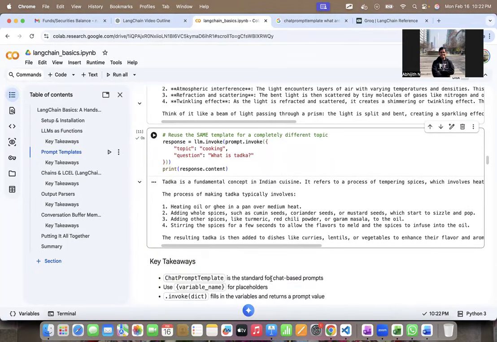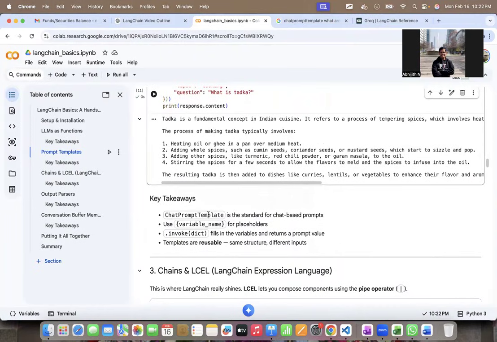Okay. So this is an Indian way of tempering food, and I have what is tadka here. All right. So now what we've learned about this class called ChatPromptTemplate is that we can create placeholders with variable names, and you can invoke it with a dictionary of the variables, and this makes the template reusable.